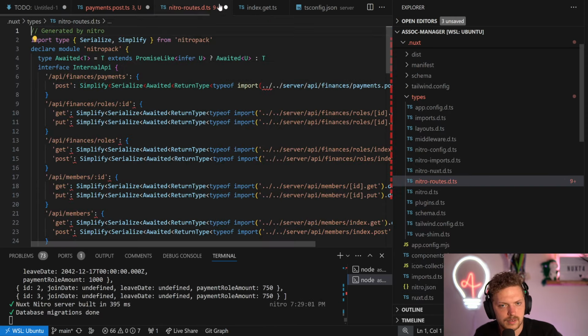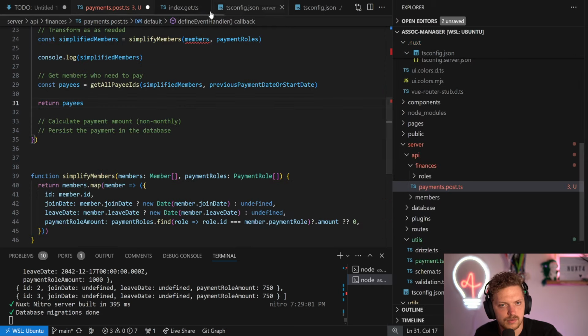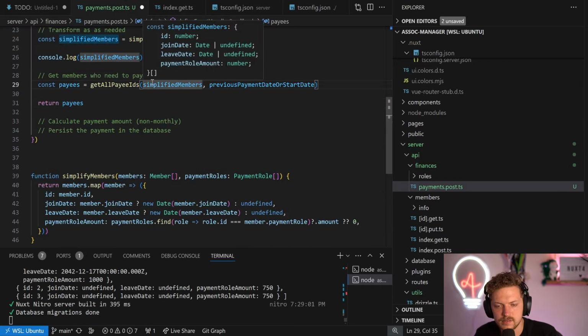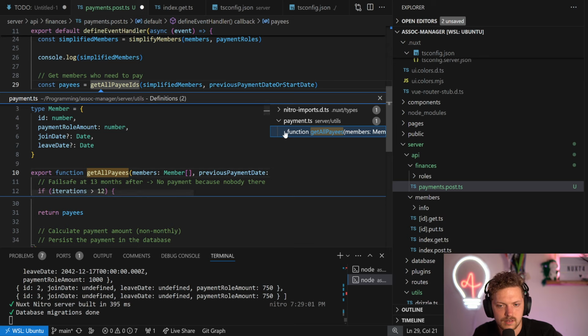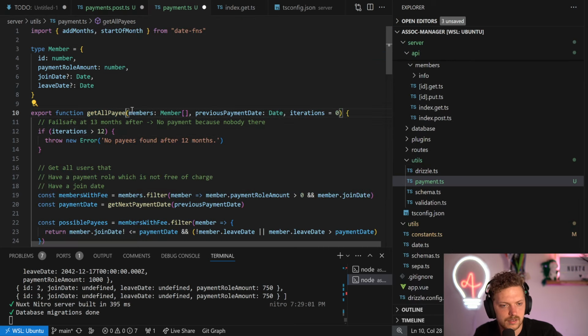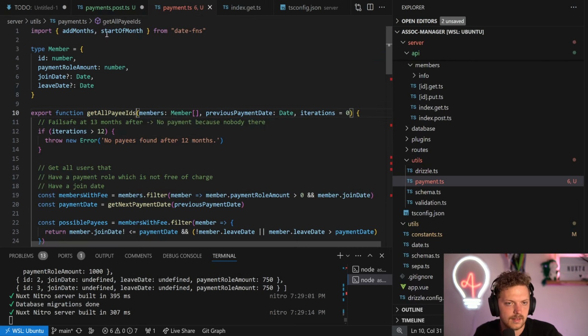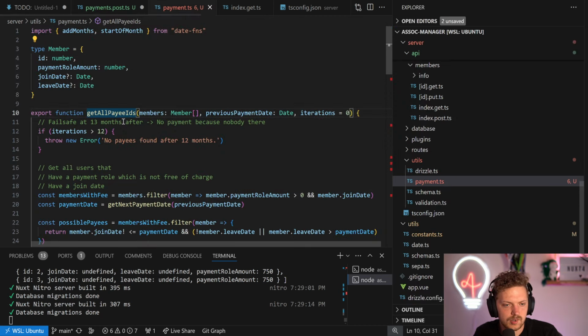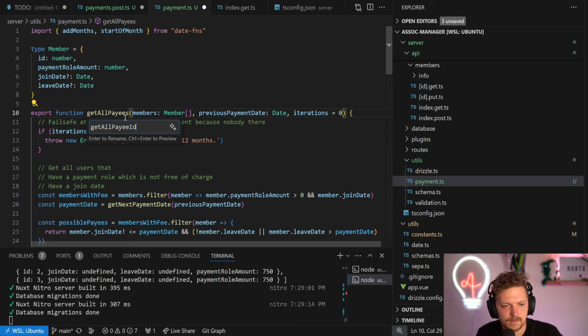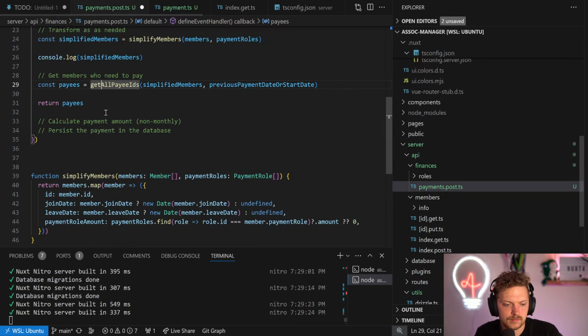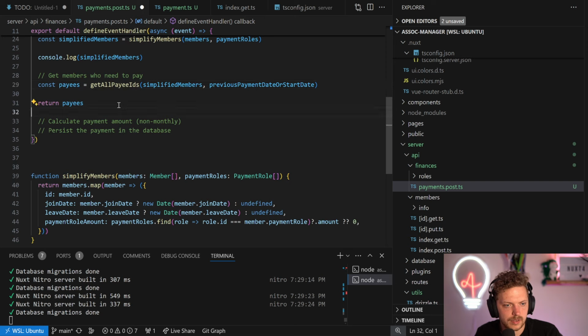Did it rename it here now too? I wonder. It probably didn't. Otherwise, I would be very impressed. It did not. Oh yeah, I have to actually properly rename it. Okay, and now we can even say payees.map ID.